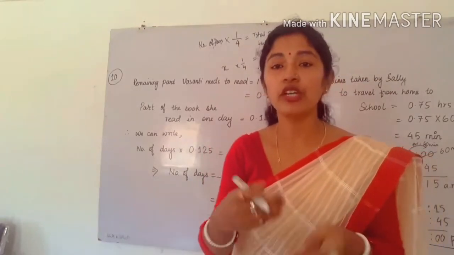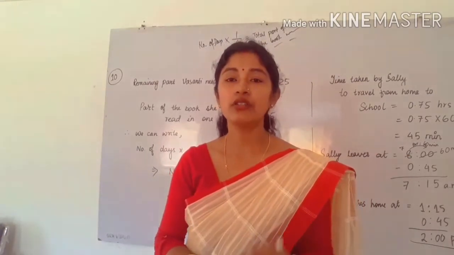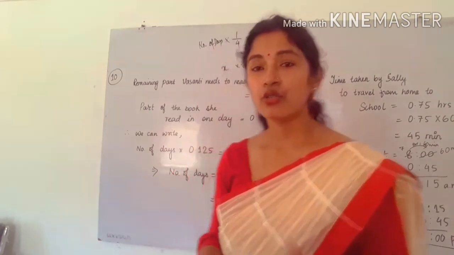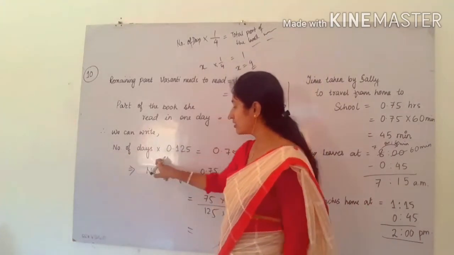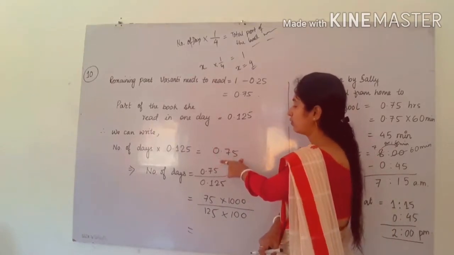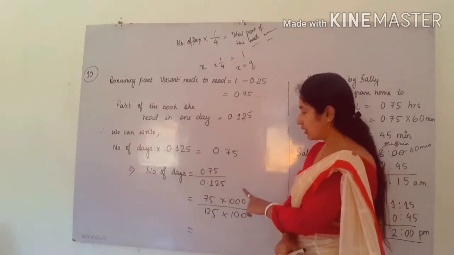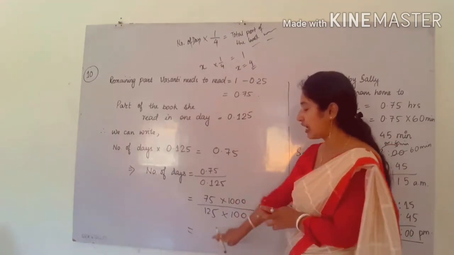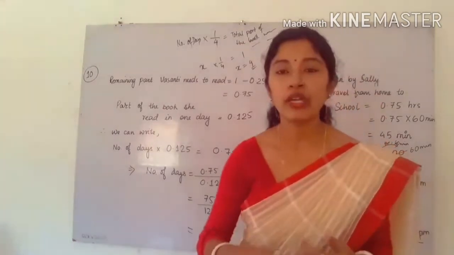It will take us 4 days to read that book, because we are reading 1/4 of that book in one day. Okay, this is the constant rate that is given. That means this part she will be reading in one day. So in one day she is reading what? 0.125. So this will be into number of days, and the remaining part is what? 0.75. So you can find the remaining number of days. By dividing you can find the number of days that will be required for finishing the remaining part of the book.